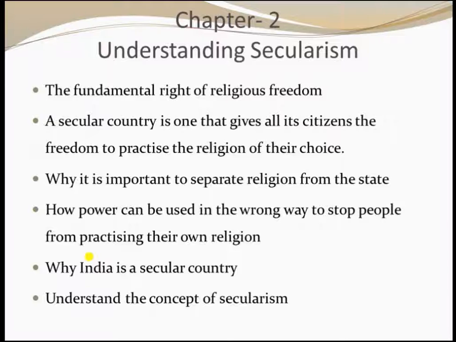You learned about why it is important to separate religion from the state, and how power can be used in the wrong way to stop people from practicing their own religion, and why India is a secular system. The last, understand the concept of secularism. These are the topics you learnt in this lesson.